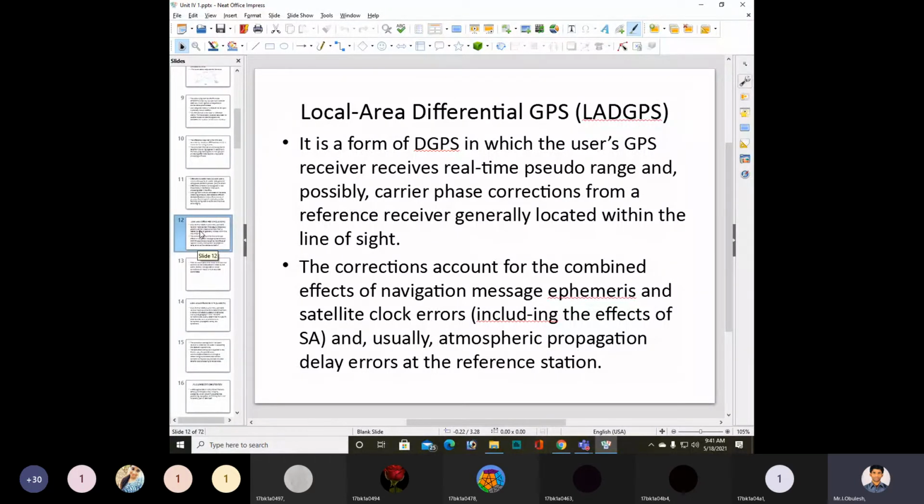It is a form of DGPS in which the user's GPS receiver receives real-time pseudo range and possibly carrier phase corrections from a reference receiver, generally located within the line of sight.